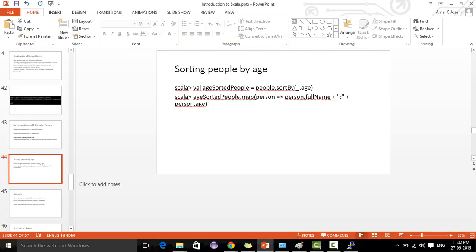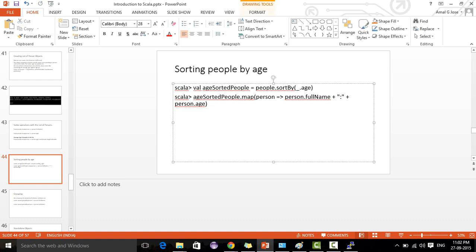So the assignment is val ageSortedPeople equal to people dot sortBy. sortBy is a built-in function already available there. So we sorted based on age.